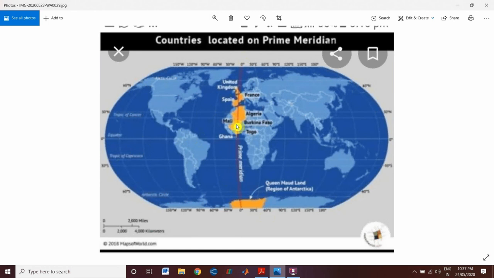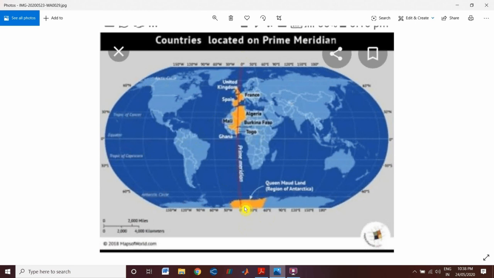This red line is the prime meridian. So through which countries does it pass? That is the United Kingdom, meaning UK, then Spain, then France in Europe. And here you can see this one, Algeria, then Burkina Faso, Togo, Mali and Ghana in Africa. And the only land mass crossed by the meridian in the southern hemisphere is Antarctica.